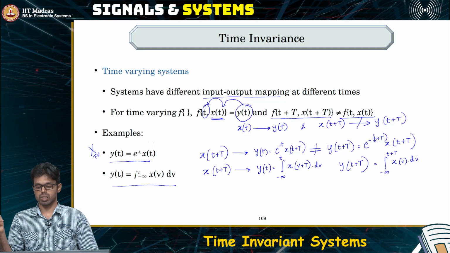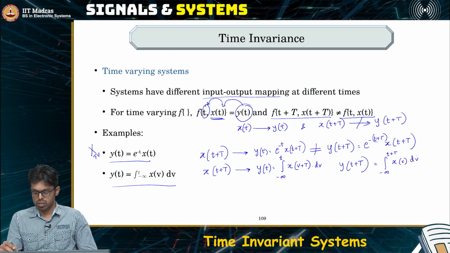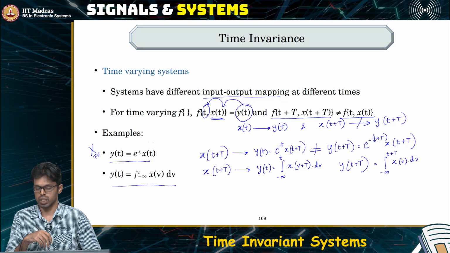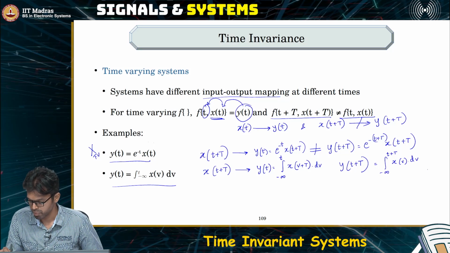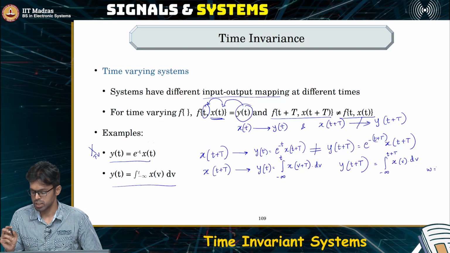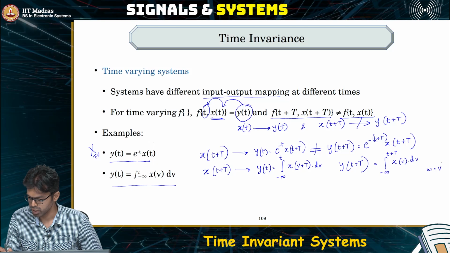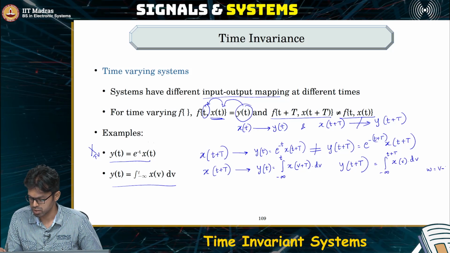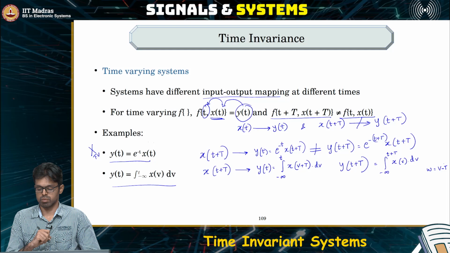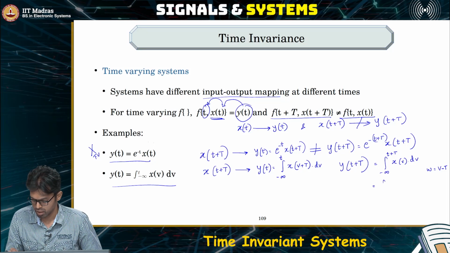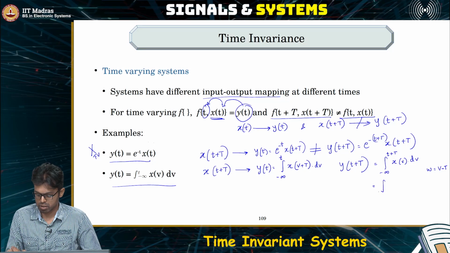Okay. Now let's change this variable of integration. Let's say that w is equal to v minus capital T. In that case, what happens to this entire integration?